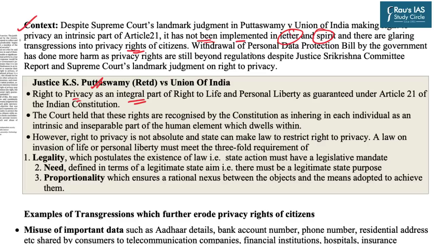It says that withdrawal of the Personal Data Protection Bill by the government has done more harm as privacy rights are still beyond the regulations despite the Justice Sri Krishna Committee report. And because the Data Protection Bill has now been withdrawn rather than reformed, public data remain vulnerable at the hands of multinational companies and the digital giants. So that is exactly the point of today's discussion.